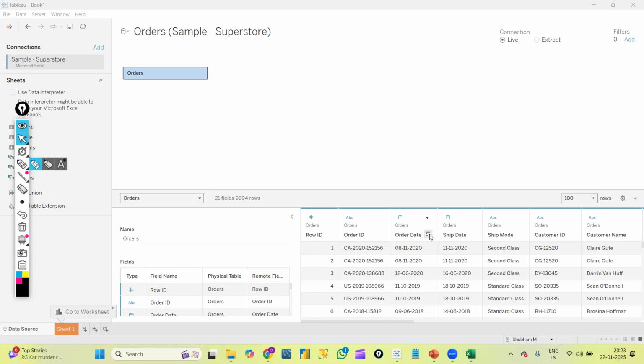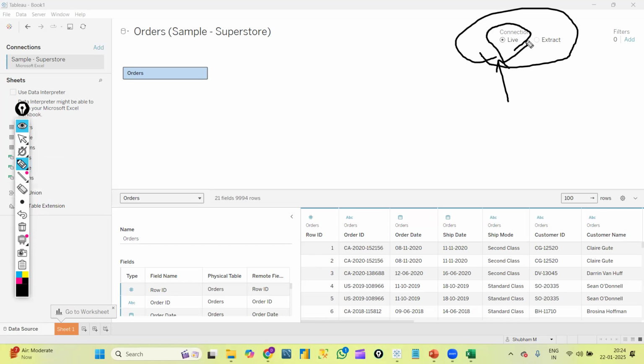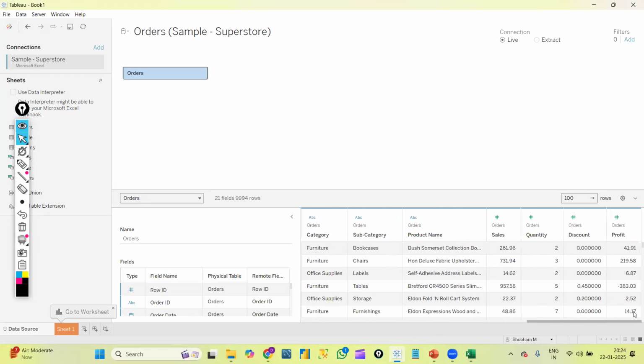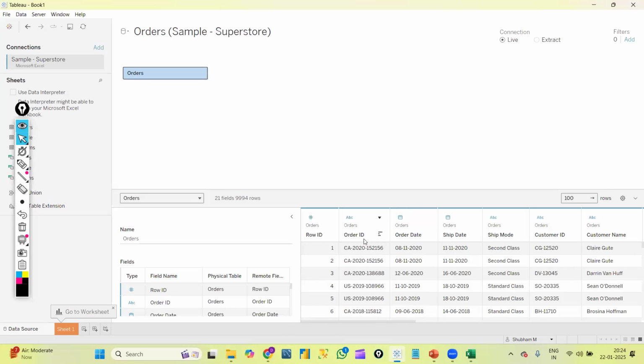Okay. And whatever I just now said about the connection, towards the top right, you can see here live connection and extract connection, right? So by default we will be on the live connection, and what is extract, in which scenarios we'll use extract, we will discuss later. Okay. And next, once we dragged the orders sheet here, I am able to see the data preview here. I got the data here, all my columns, all my rows of data I can see here, and these are all my column names. And towards the left side, it is showing me the details of it.